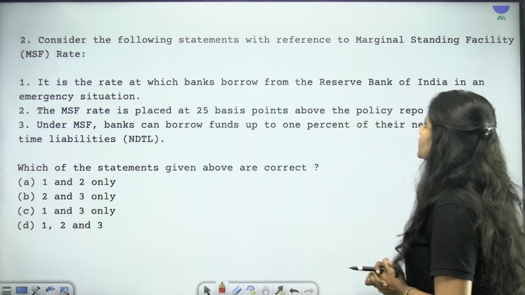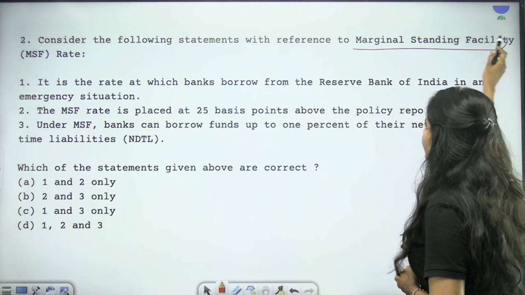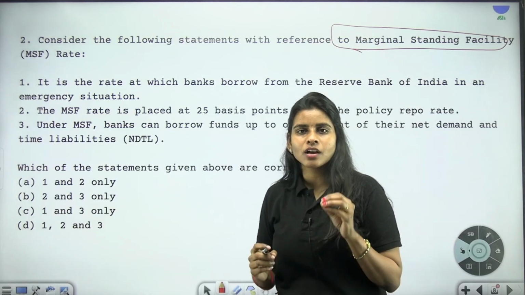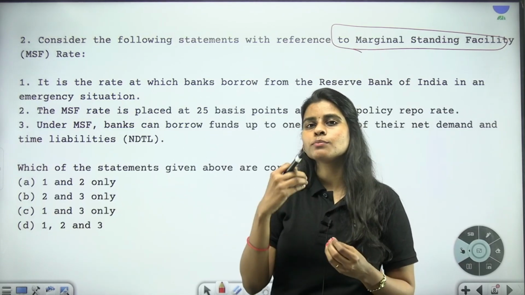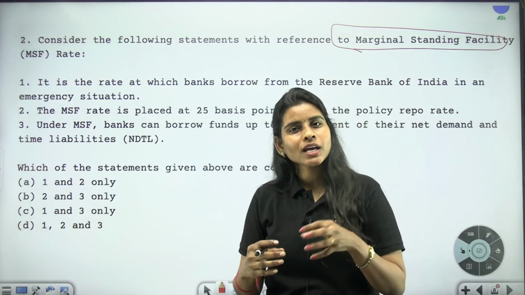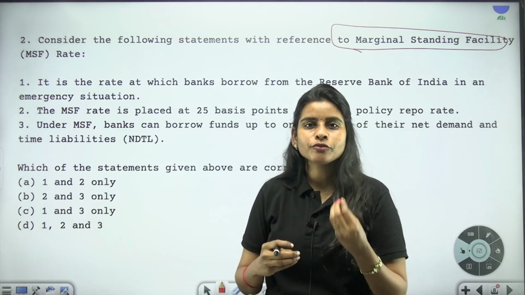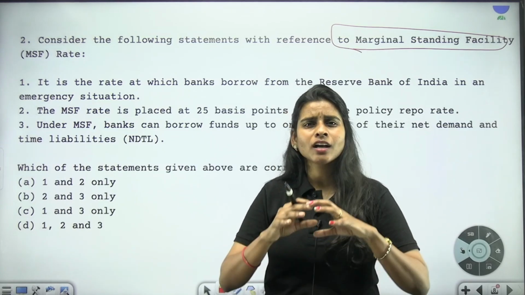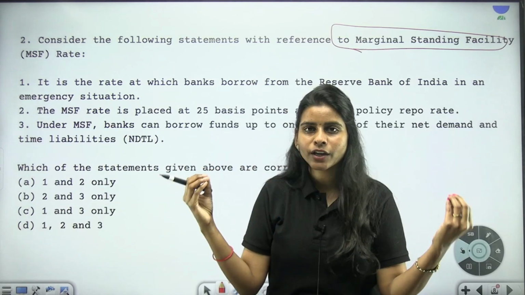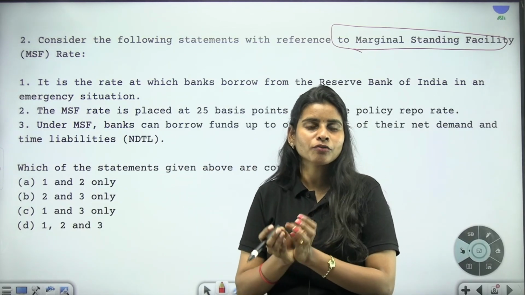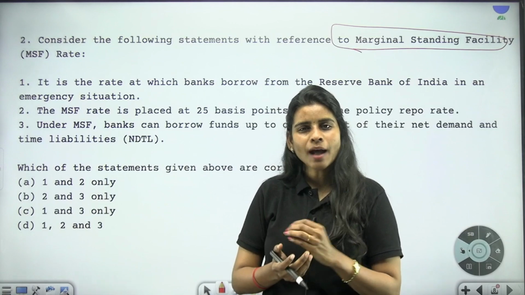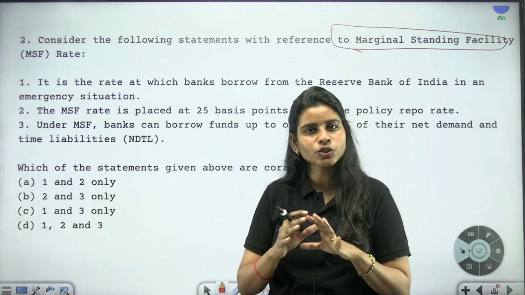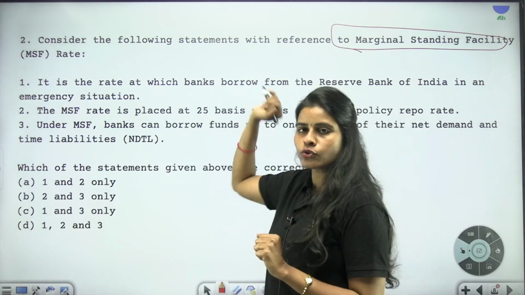Consider the following statements with reference to the marginal standing facility rate. You can see this type of questions being asked in UPSC, where you will be asked about what is bank rate, how it is different from base rate, what is this marginal standing facility. Whether it is going to be higher than your repo rate or not, and you have some set of interest rates to be taken care of as part of the RBI's monetary policy, about which we will be studying in the further classes, like what is repo, what is reverse repo, how they are different from each other and everything. So this was based on your previous year question.